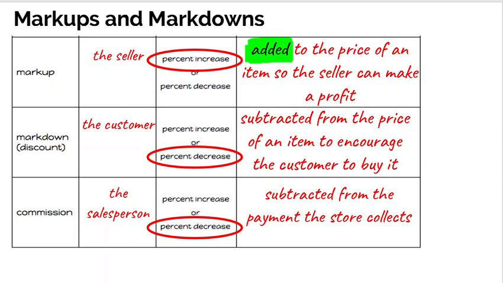A markdown, otherwise known as a discount, is an amount that affects the seller. It is a percent of decrease. Because it's a percent of decrease, it's an amount that gets subtracted from the price of an item to encourage someone to purchase it.